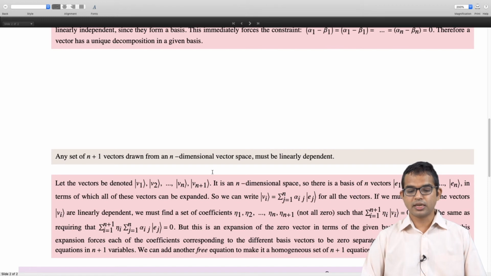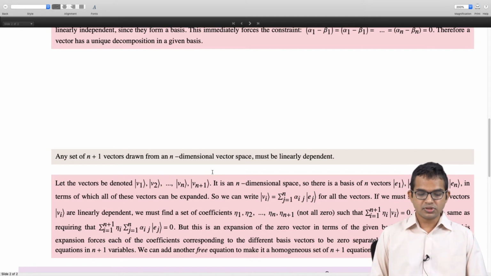Now, this is an expansion of the zero vector in terms of the given basis, and every vector has a unique expansion. Therefore the coefficient corresponding to every basis vector itself must be 0. The uniqueness of this expansion forces each of the coefficients separately to be 0.